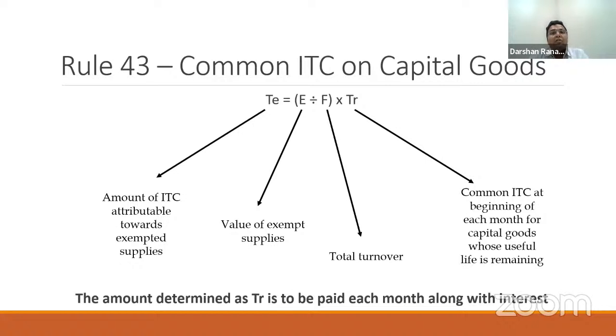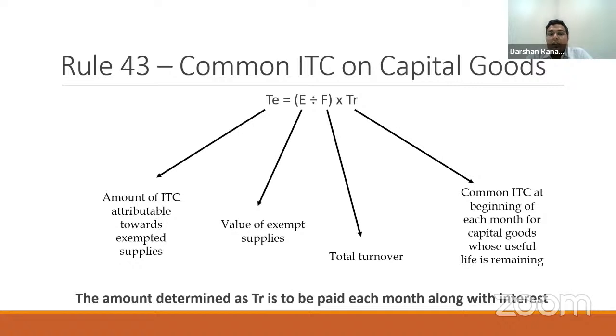Why interest? Because in the first stage you have claimed full ITC. Therefore, you are reversing each month, so you pay interest each month. Now this is a very complicated formula, and unnecessary interest has to be borne by the business. So many assessees have taken a stand that we will reverse the proportionate ITC attributable to exempt supply in the first year itself from the total ITC of the capital goods.